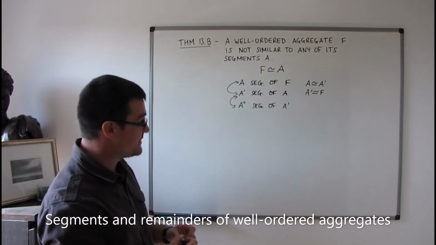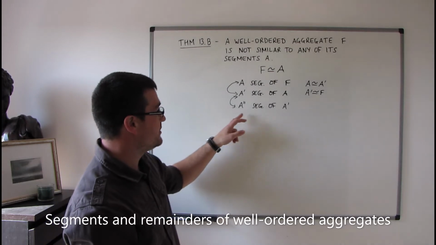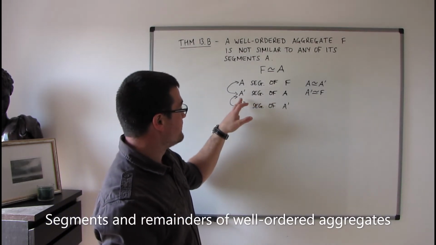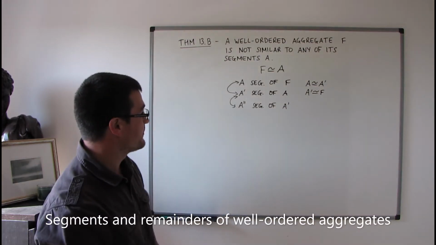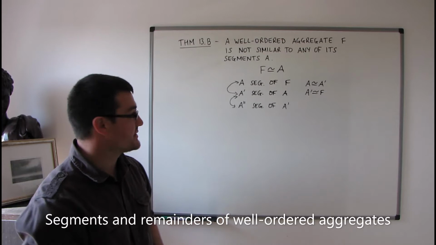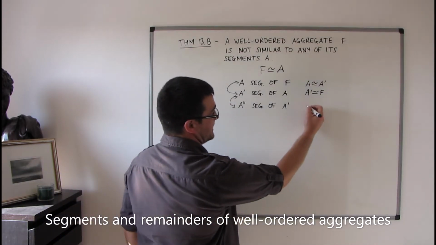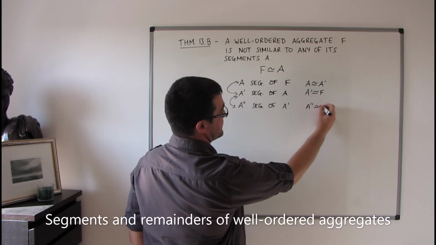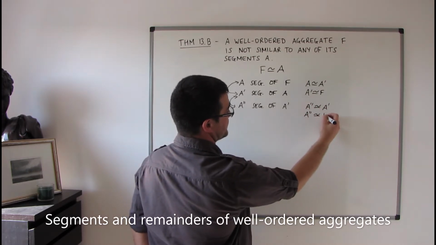So again, that's guaranteed by Theorem A that we looked at a few minutes ago, because A is similar to A primed. So the theorem applies. And I can continue this process, so I can find more and more segments. Note also that A primed primed is similar to A primed, and therefore A primed primed is similar to F.